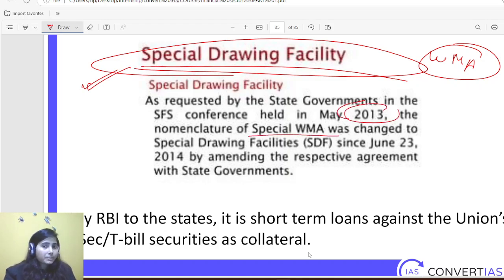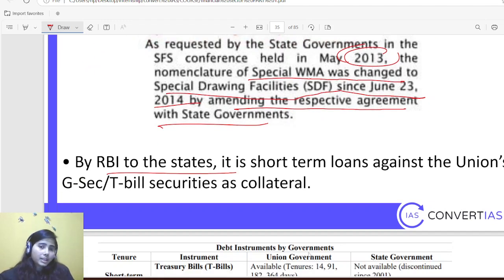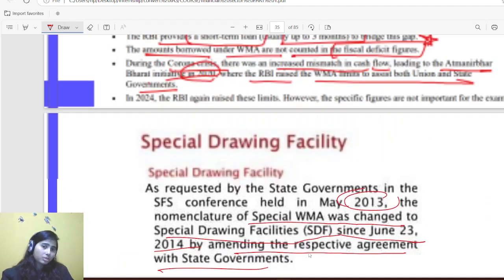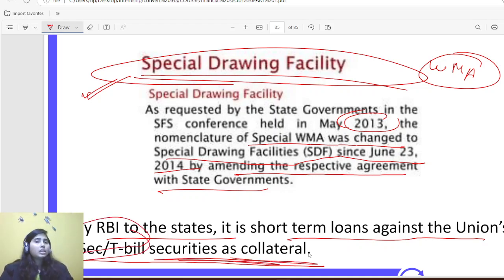The nomenclature of special WMA was changed to special drawing facility since June 23, 2014. It is a short-term loan by RBI to states against union government securities or treasury bills as collateral. So whenever states are doing this, because they have already utilized the WMA method, they have to give some government securities or treasury bills as security.